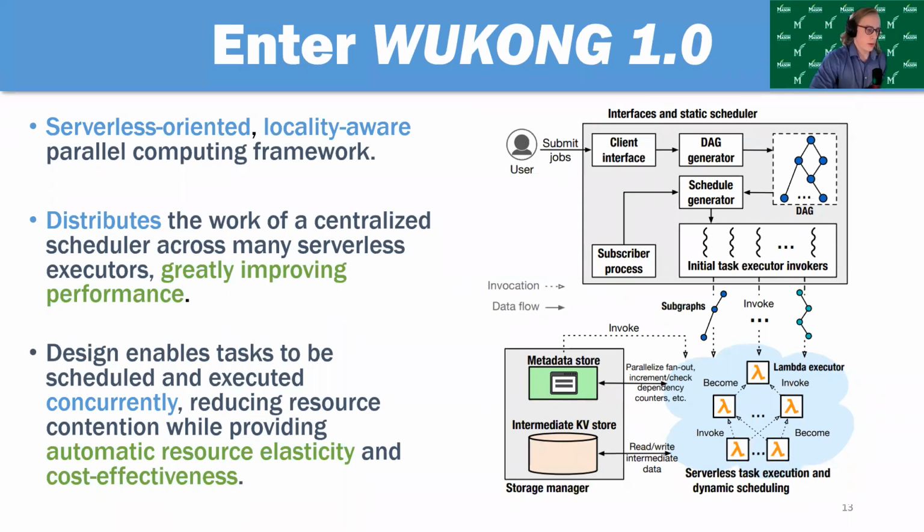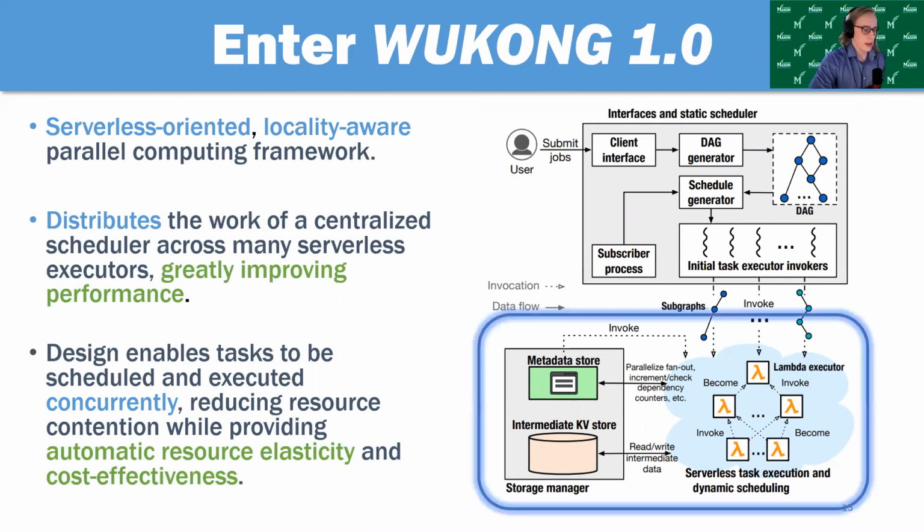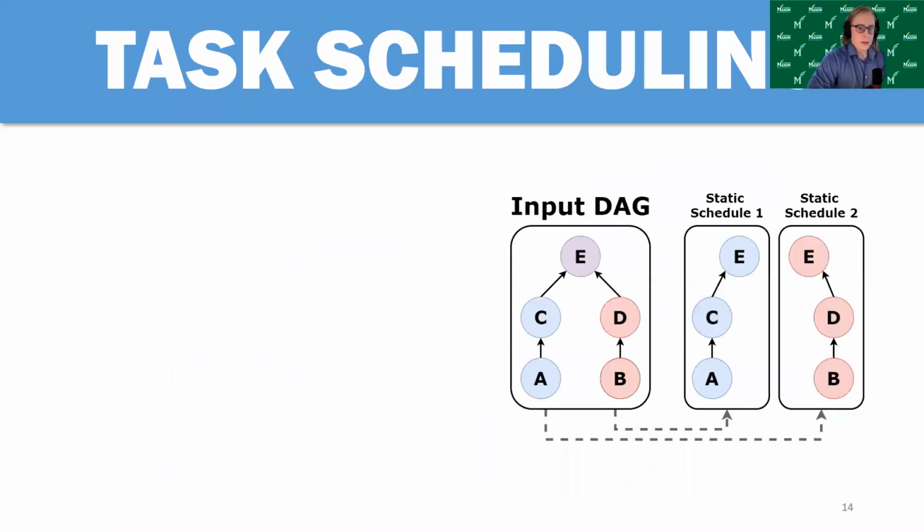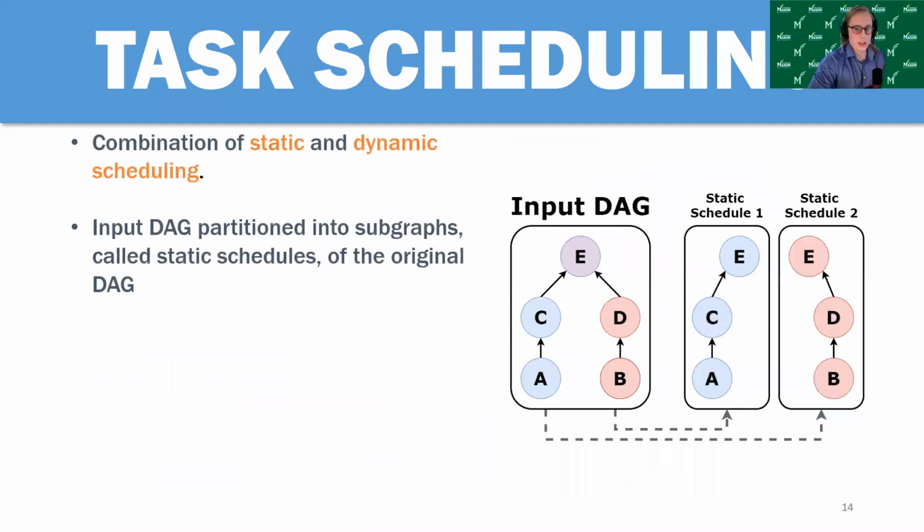Sometimes though, they do have to send data to each other. And when they do that, they have to write it to the intermediate data store in the storage manager. They also store task metadata here. They use this to coordinate who executes downstream tasks and whatnot. And as they finish, final results are returned to the subscriber process, which will then give these results to the user. So now I'm going to talk about how task scheduling works in Wukong.